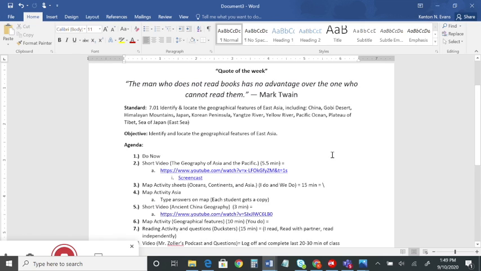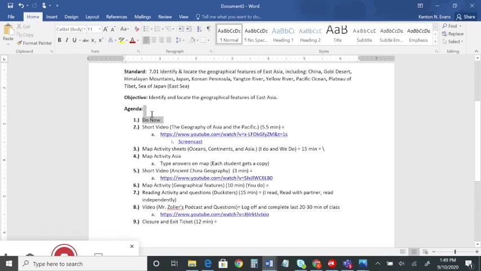Our agenda today: we're going to go over our do now first. You should complete that first. Then I also have some videos here that you can copy and paste, or pause the video and go to those. We have a short video on the geography of Asia and the Pacific. Then we're going to do two map activities. We're going to do one over the continents and oceans, to make sure we know where Asia is before we start talking about the different places within Asia that we need to know for our standard. Then we're going to do one on Asia.